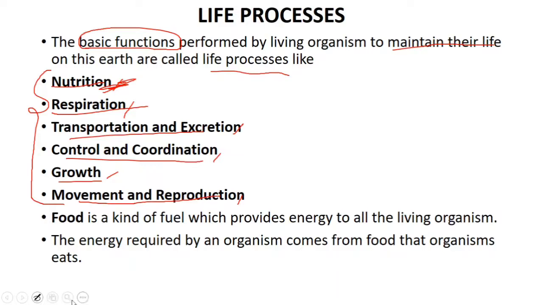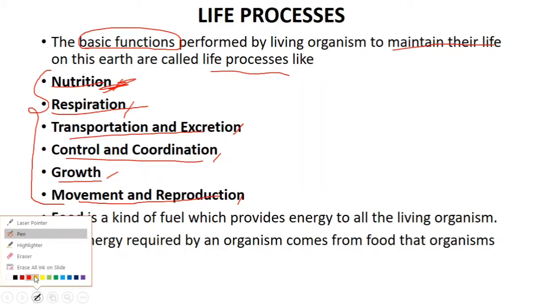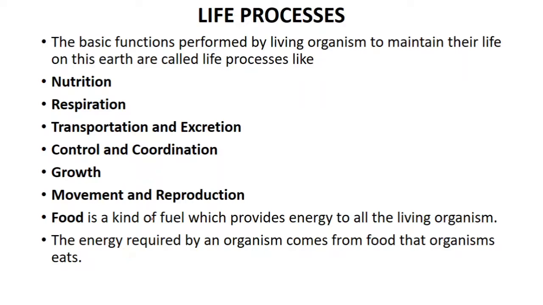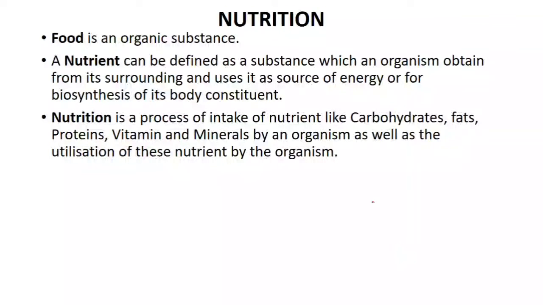To start with nutrition, we must know what food is. Food is a kind of fuel, and fuel gives us energy, and this energy is given to all living organisms. All living organisms need energy, either to move, to walk, to grow, or to reproduce. And where is this energy coming from? This energy is coming from the food that the organisms are eating. So food is an organic substance.